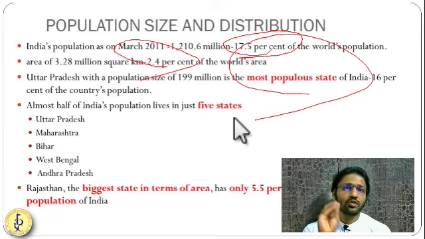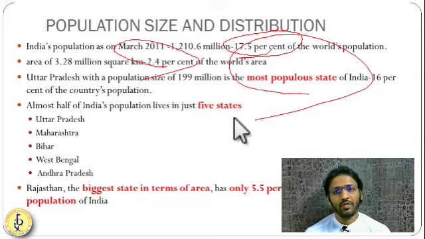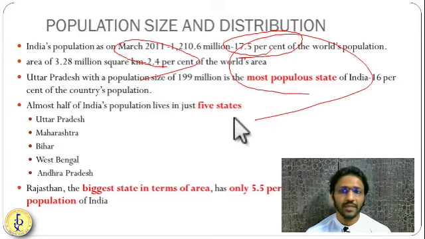Almost 50% to 60% of the population of India occupies just five states. The biggest is Uttar Pradesh, 20 crore. Then Maharashtra, another 12 to 15 crore. Then Bihar, West Bengal, and then Andhra Pradesh. These are the five states where 50% of the population is accumulated.